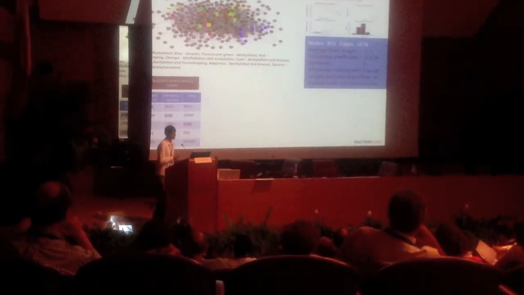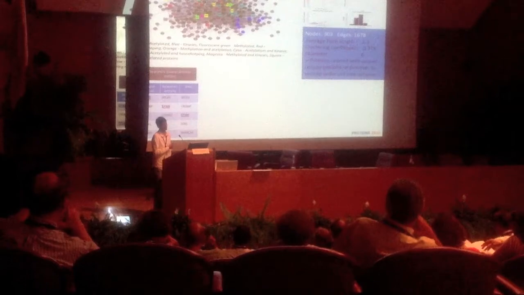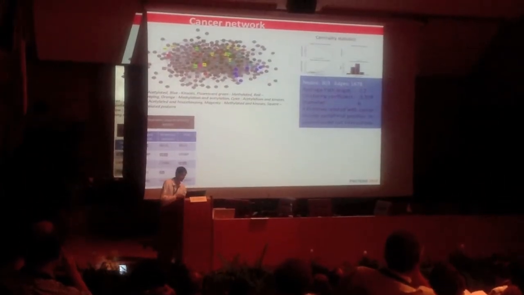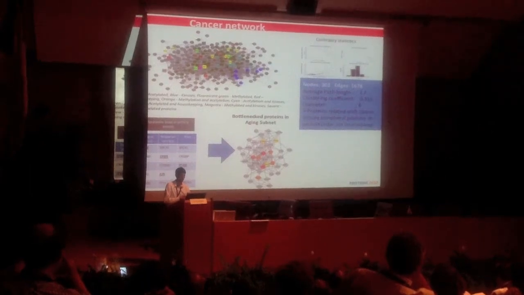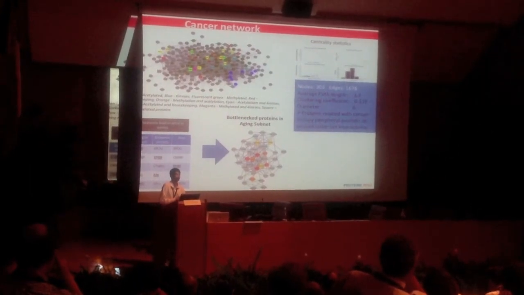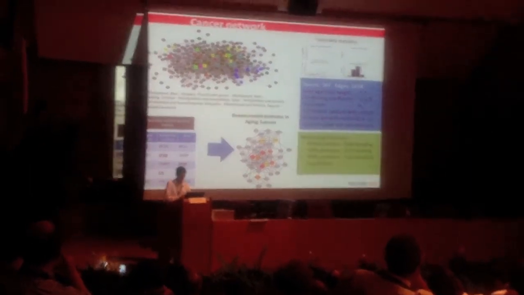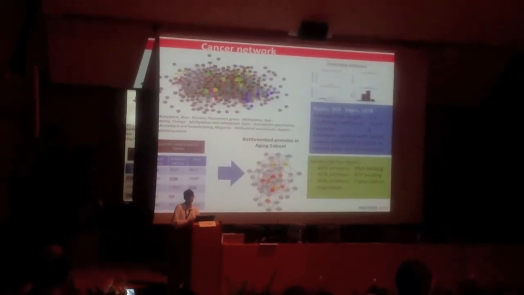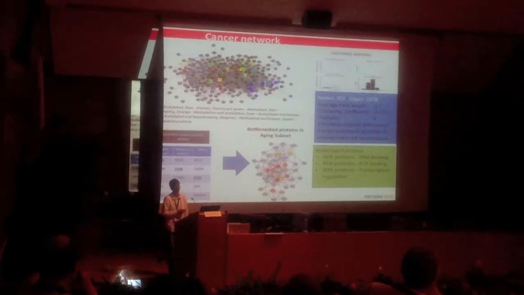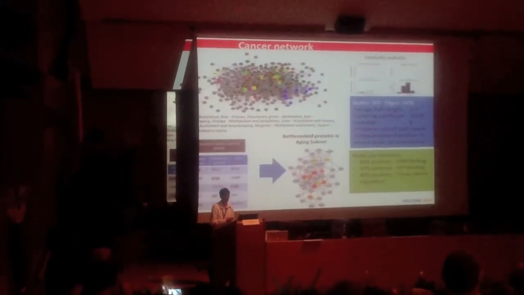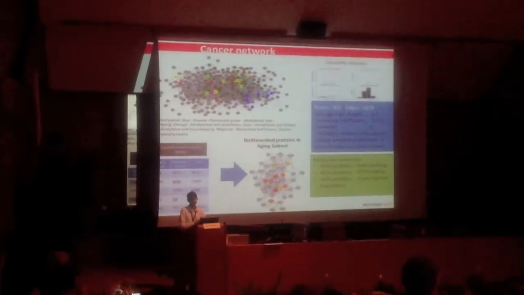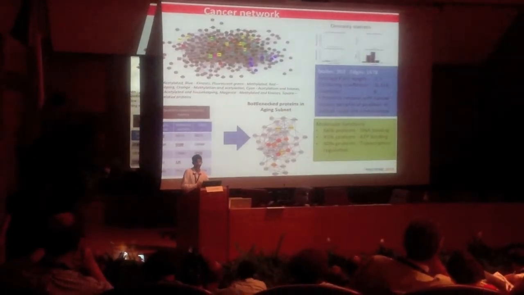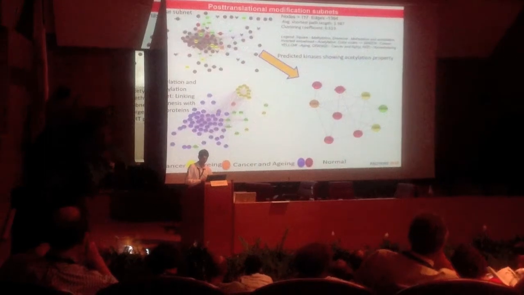So there were some proteins directly interacting in certain interactome, which was showing the bottleneckness in aging, which means they are having a high load in the aging subnet. And in this subnet, 66% of the proteins were implicated in DNA binding, 45% of the proteins were performing ATP binding, and 40% of the proteins were involved in transcriptional regulation.